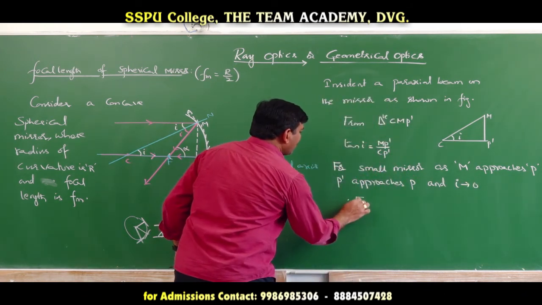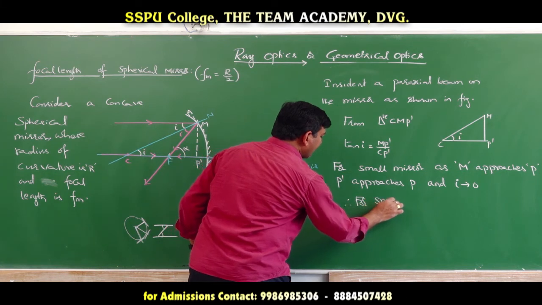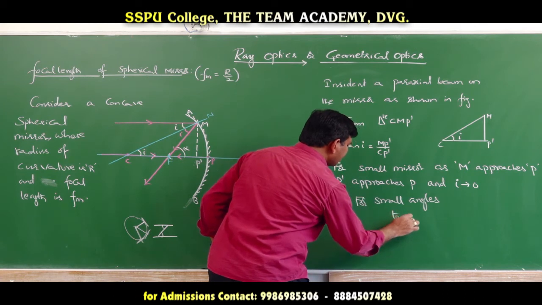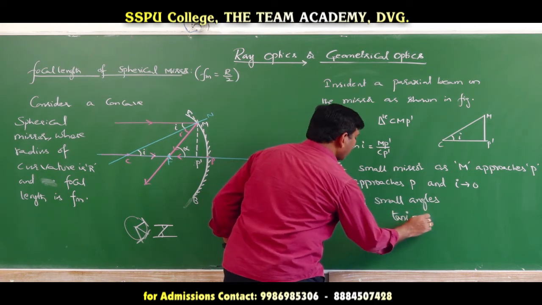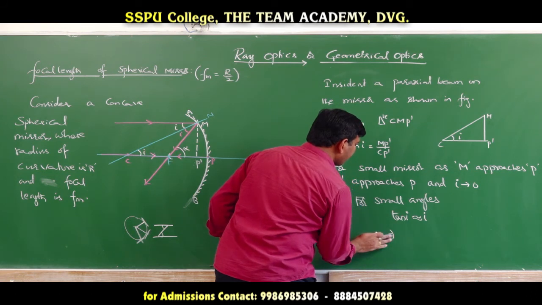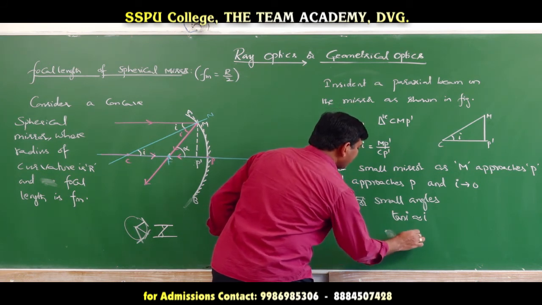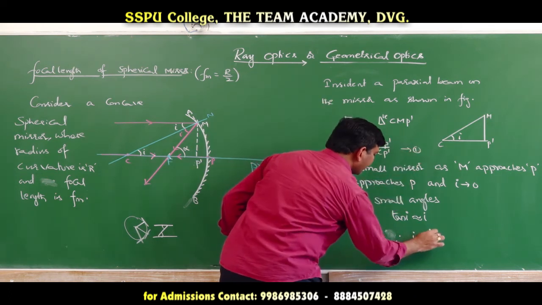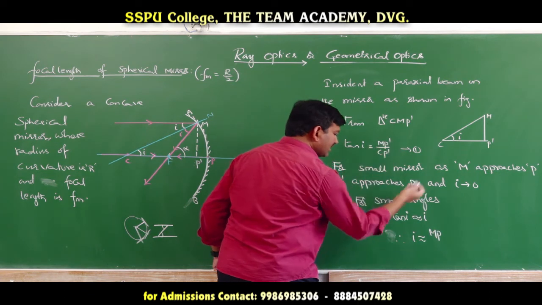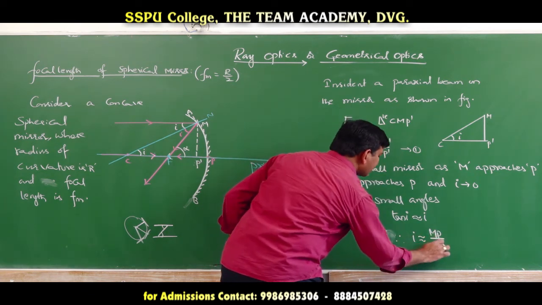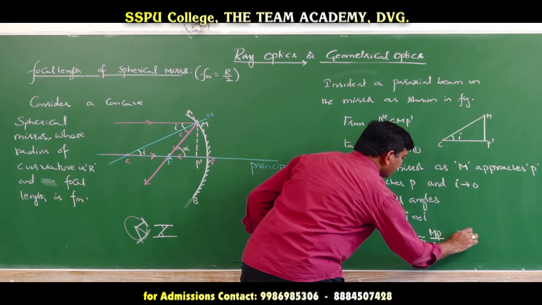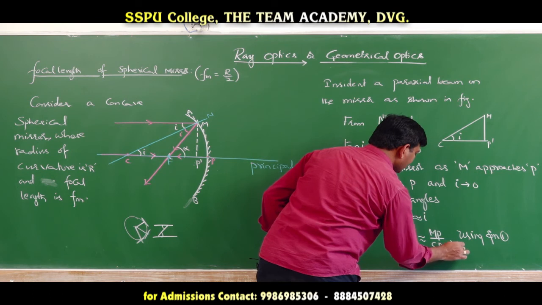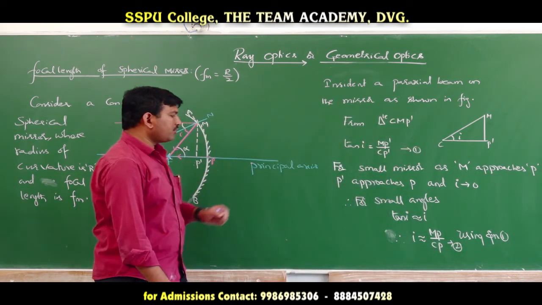Therefore, for small angles, tan I is approximately equal to I. That implies I is approximately equal to MP dash by CP dash, which is nothing but MP by CP, using equation 1. Take it as equation number 2. Okay, understood this point clearly?